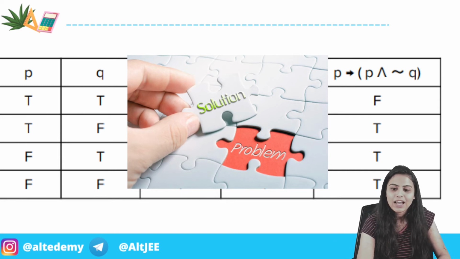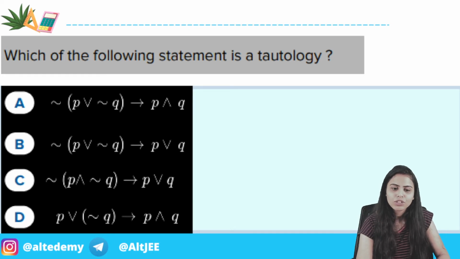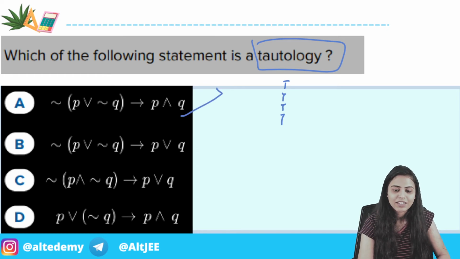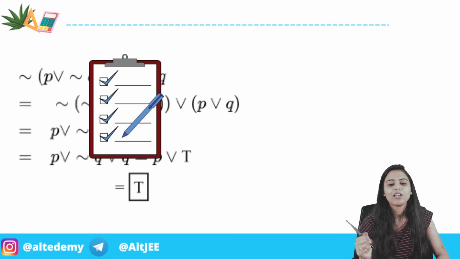Then again we have another question: which of the following statements is a tautology? Basically a tautology means that all the outputs are true. So what will be the answer to this question? I'll tell you the answer, and how, I will tell you in the webinar.